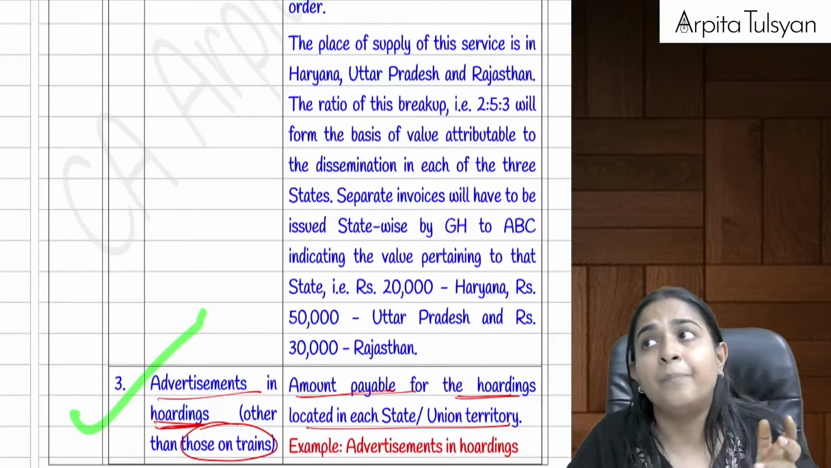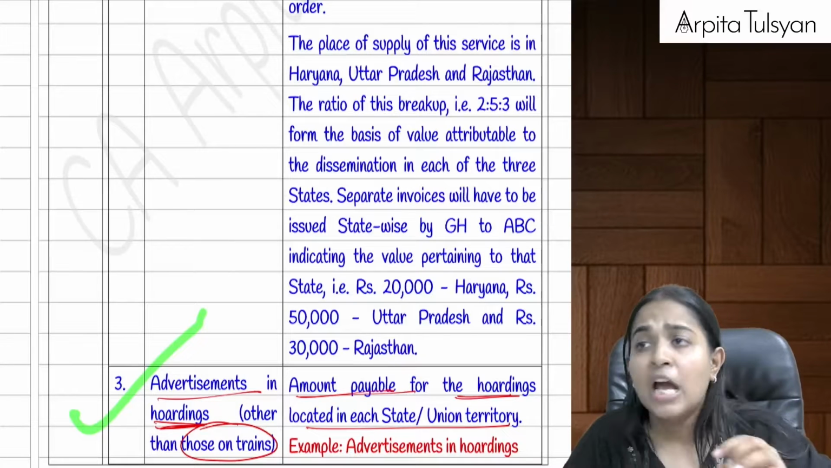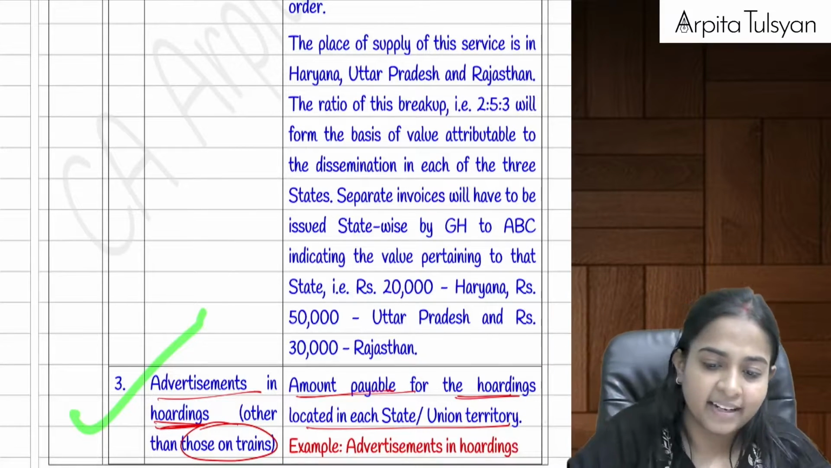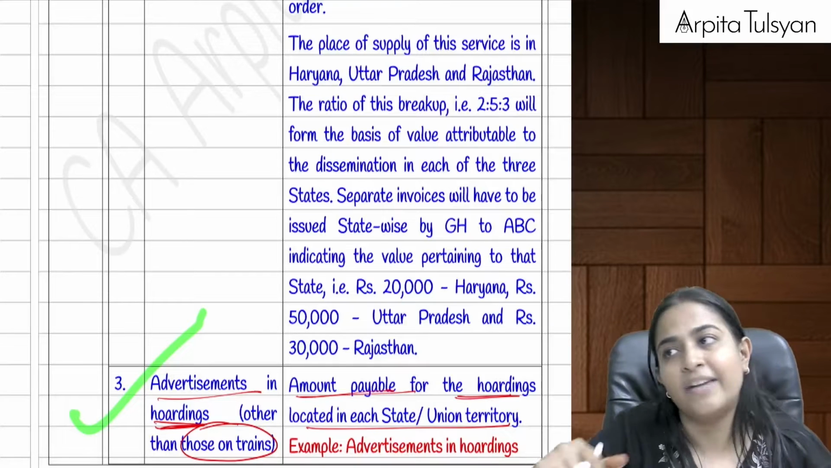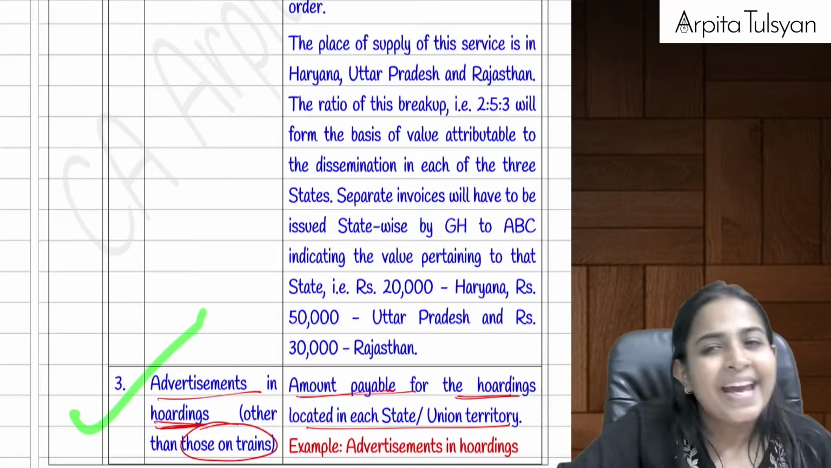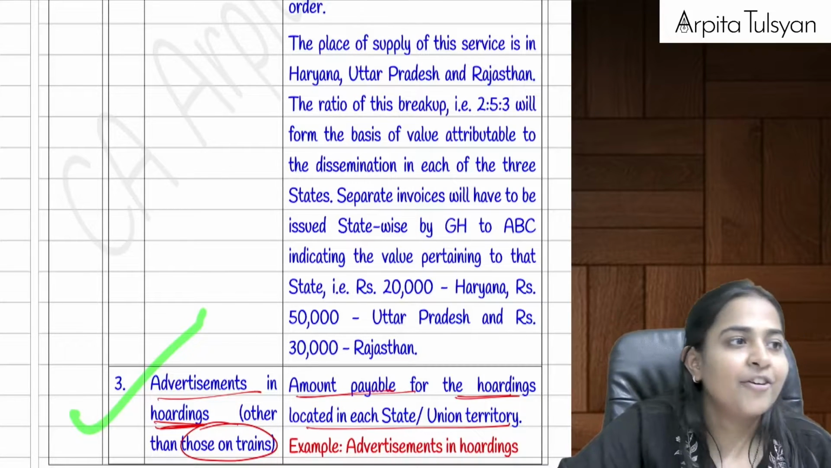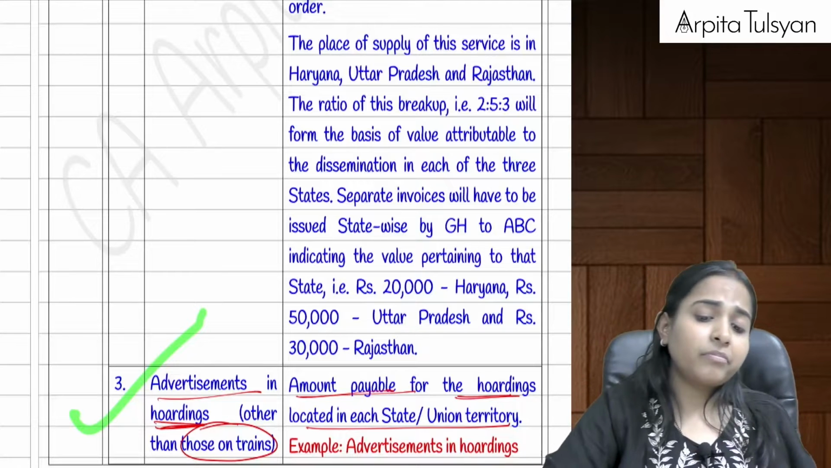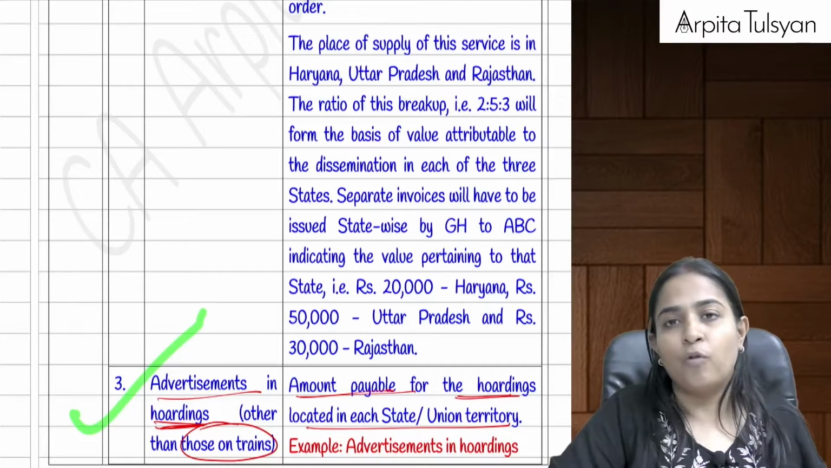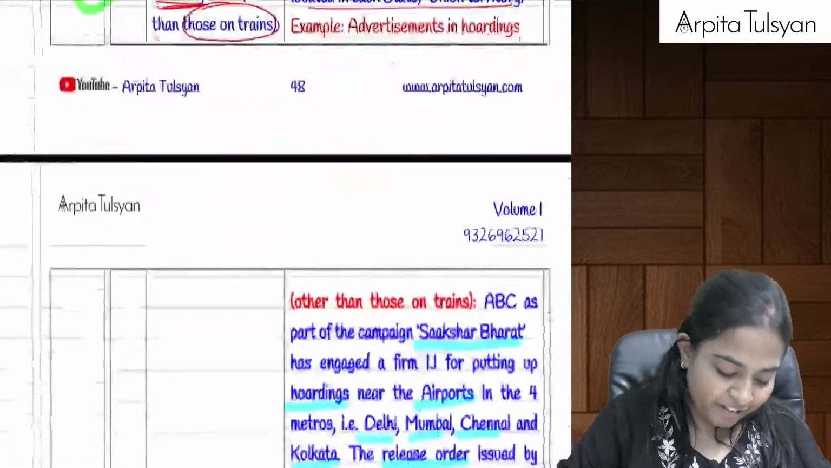Okay, example, a big hoarding outside the railway station, a big hoarding outside the airport, a big hoarding on the highway, etc. Then in that case, again here also, can we say we would have put hoardings in multiple states also? If it is in one state, then no problem. Then no need to refer the rule also. Rule we have to refer only when multiple states are involved. So the amount will be divided on the basis of amount payable for hoardings of different states.